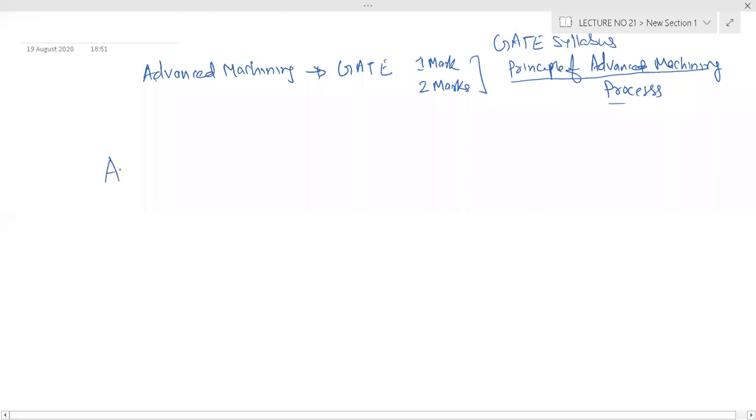Abrasive jet machining. We have already mentioned some advanced machining processes like abrasive jet machining, water jet machining, ultrasonic machining, electric discharge machining, laser beam machining, electron beam machining, plasma arc machining, ion beam machining, and then you have ECM, ECG, ECH and ECD.